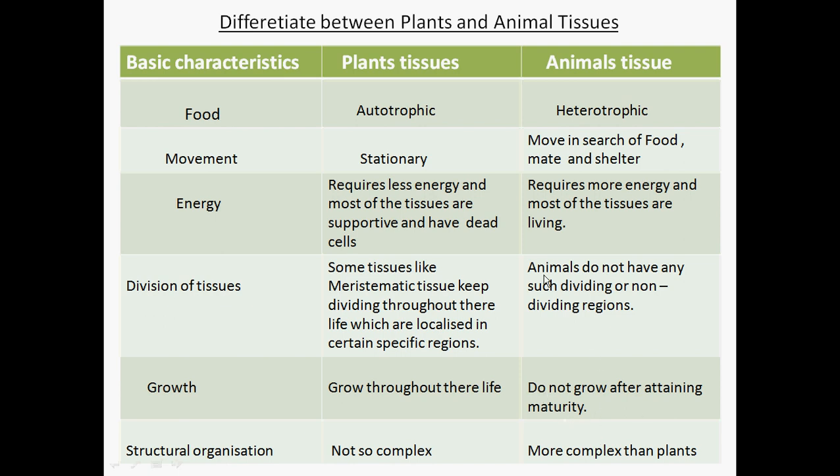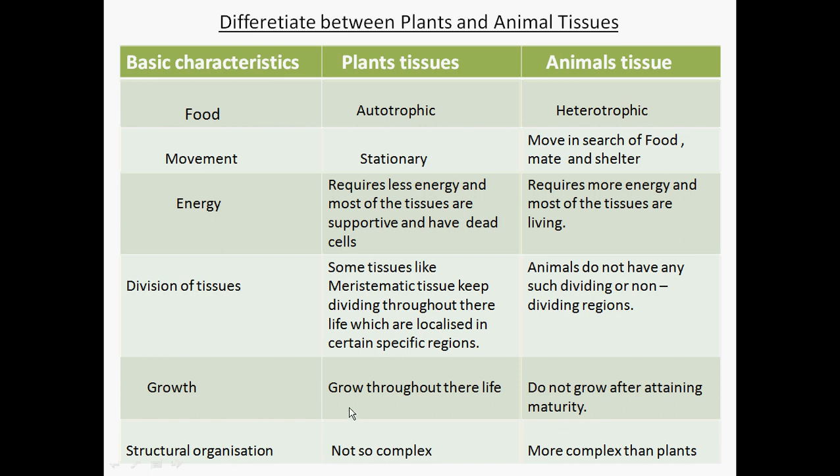So animals do not have any dividing or non-dividing regions. The growth in animals is uniform, whereas in plants the growth is not uniform. It is localized to certain regions like leaf parts, nodes, internodes, and girth. So plant tissues contain some meristematic tissue that keeps on dividing throughout their life.